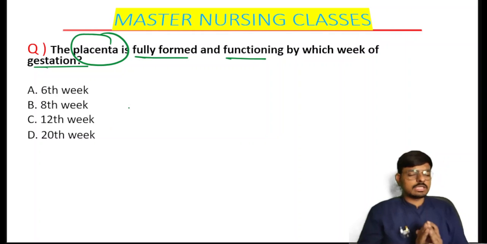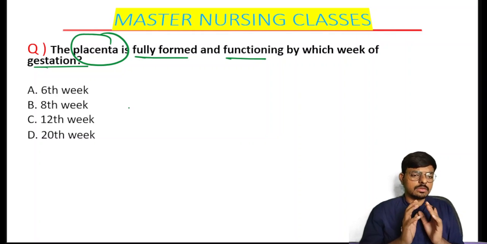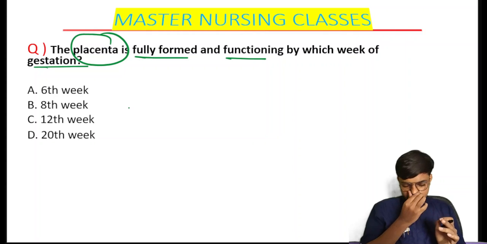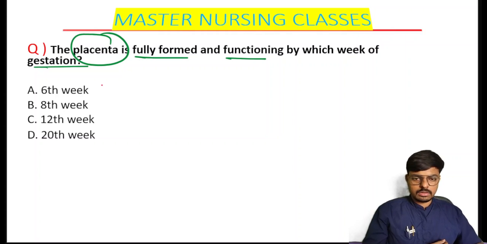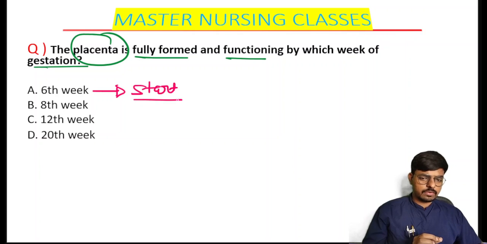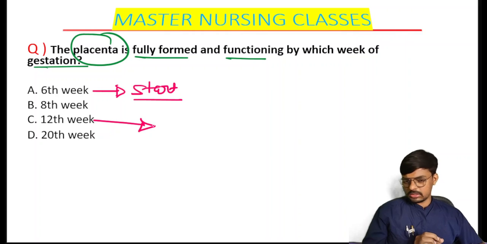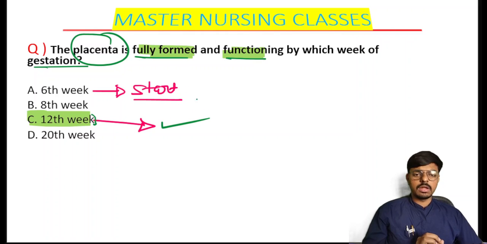When is the placenta completely formed and completely functioning? If the question asked when it starts to form, then the placenta starts to form on the 6th week of the gestation. All of you have given the correct answer: the 12th week is the correct answer. The placenta is fully formed and functioning from the 12th week of the pregnancy. Is that clear?